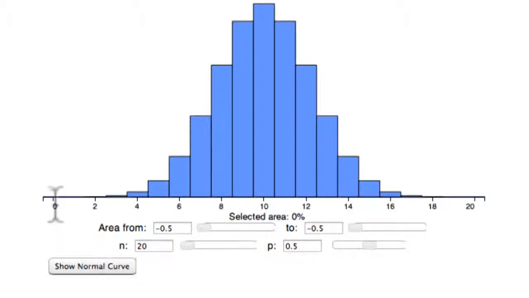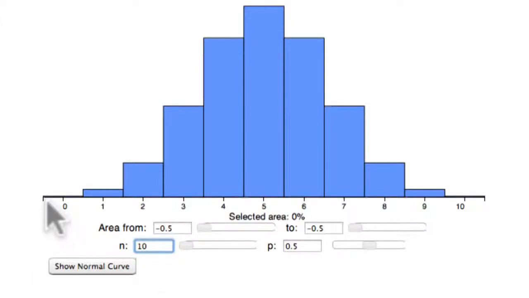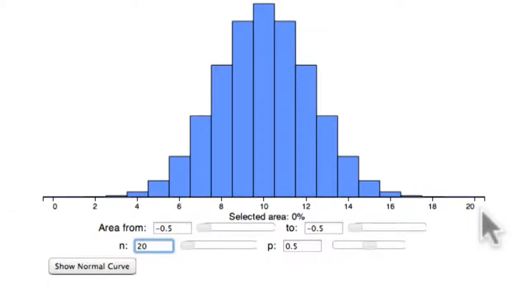You'll notice that physically on the screen, 0 through the number of tosses occupies the same space as it did before. I'm going to go back. 0 through 10 in this case occupies essentially the same space as 0 through 20 in this case. And now, of course, it's not true that there are the same number of numbers in 0 through 20 as there are in 0 through 10, but what's being kept constant is the proportion. 0% to 100% is occupying the same physical space.